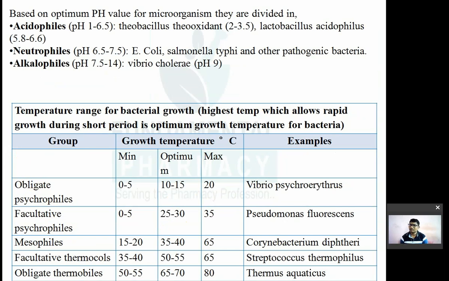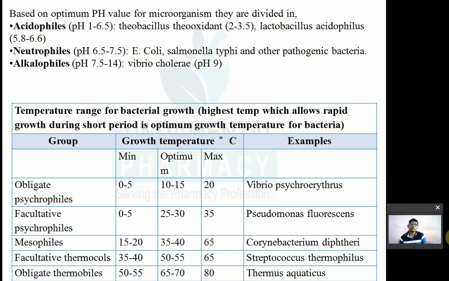So if you want to, you can read from the book. The questions have already been asked from these parts. Types of bacteria, depending upon their optimum pH for growth. The pH at which bacteria will show the highest growth, that is known as the optimum pH value for microbial growth. So based upon the optimum pH value, bacteria are classified into three types.